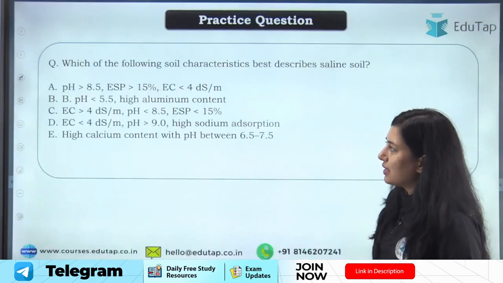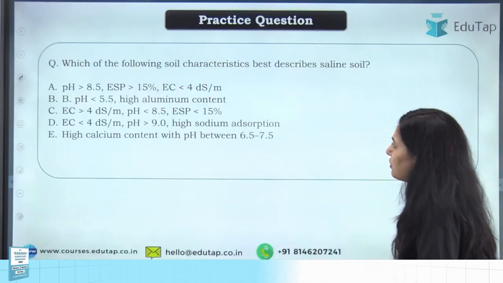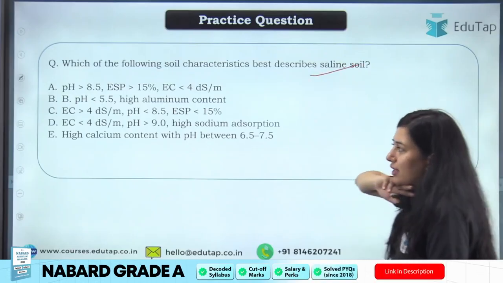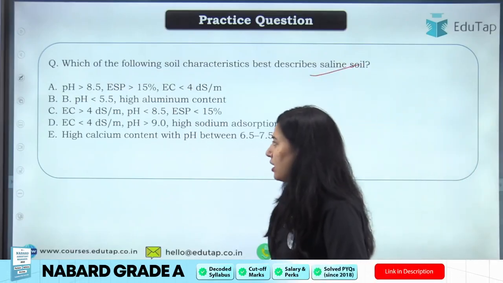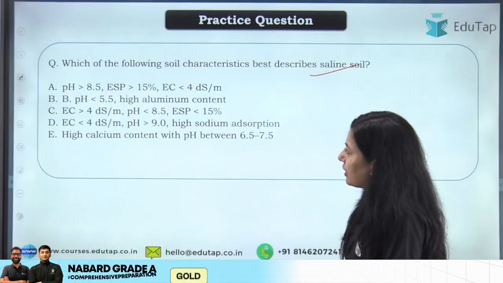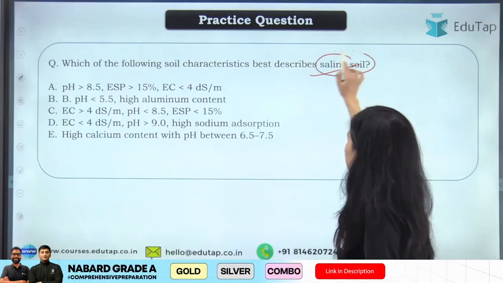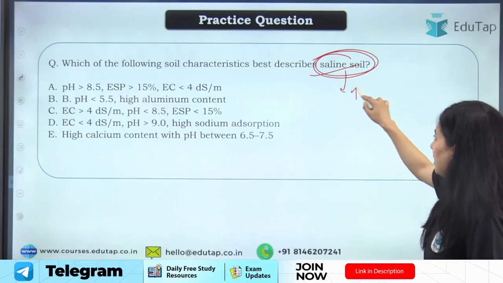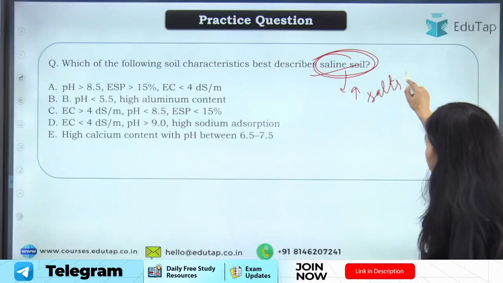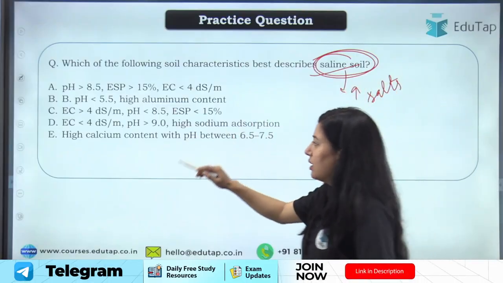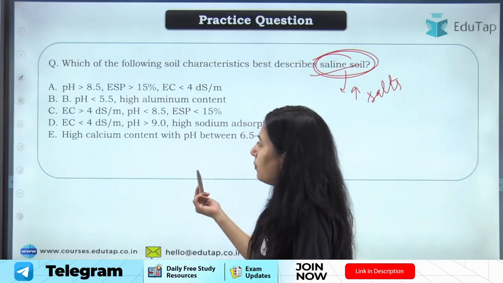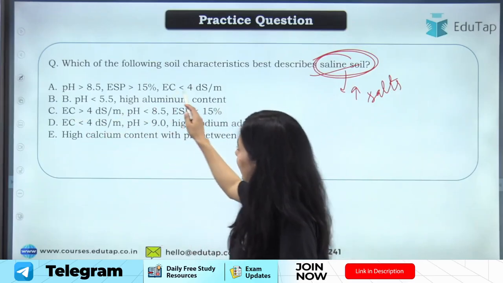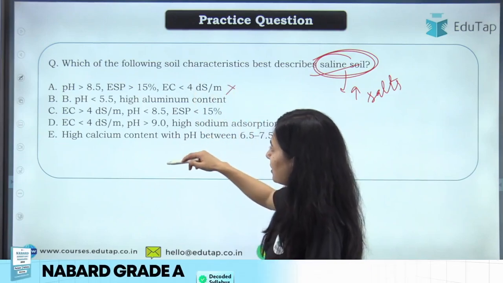So the first question, if I see, it is written: which of the following soil characteristics best describes saline soil? ठीक है? Saline soil के कौन से characteristics हैं, right? So if we see the options, first of all, this is saline soil, not sodic soil. Saline soil means high salts, right? So in case of high salts, we know electrical conductivity will be more than 4. Here electrical conductivity is less than 4, so it will not be the answer, right?